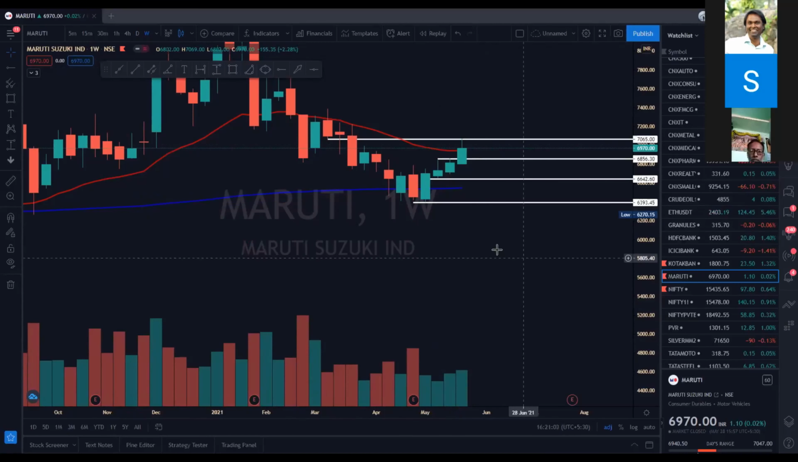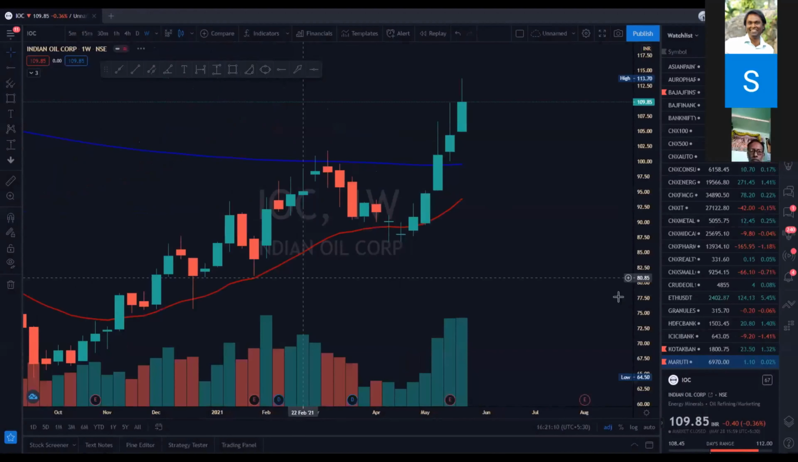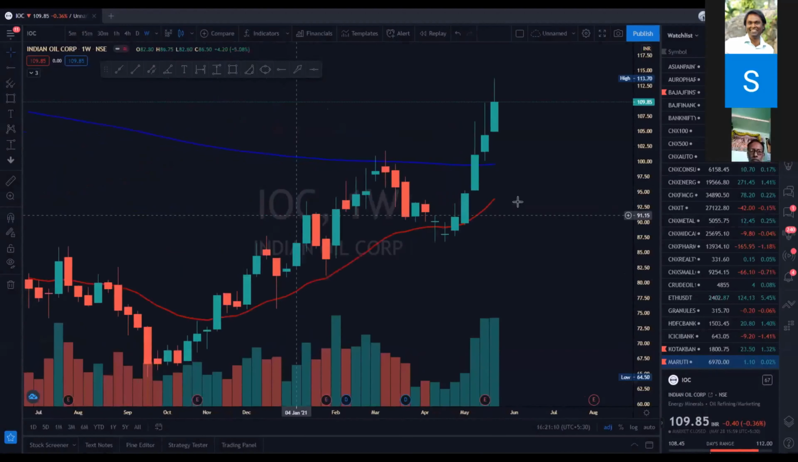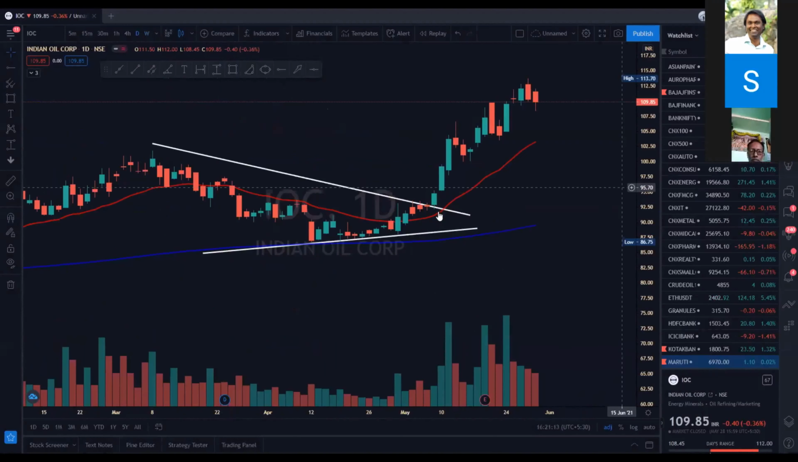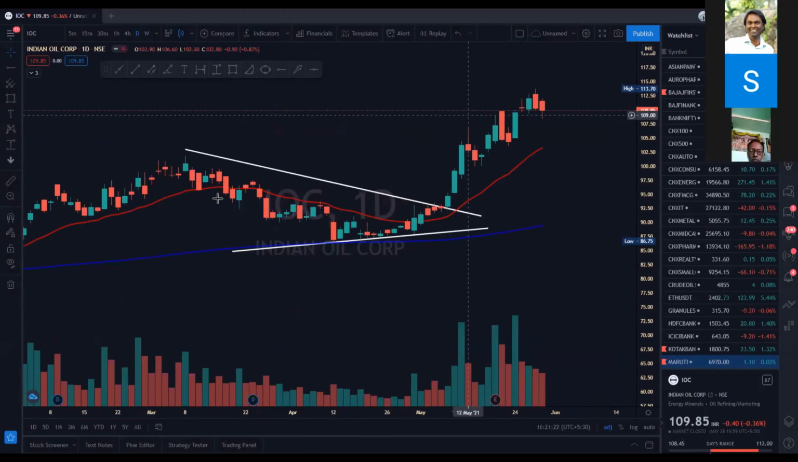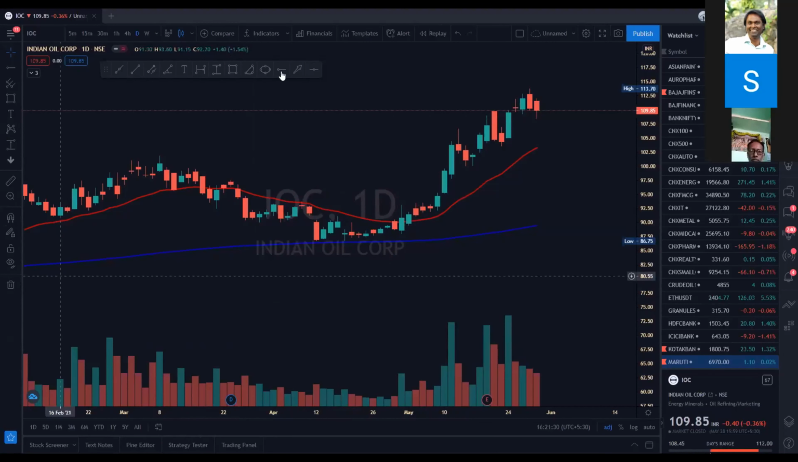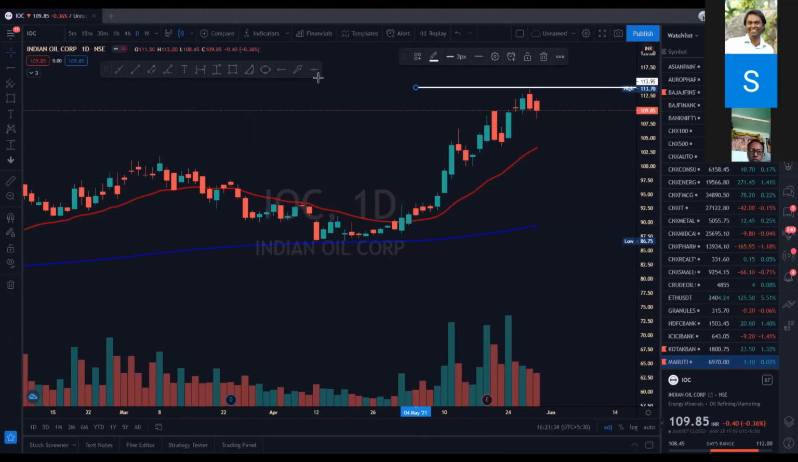Take IOC or GAIL. Okay. IOC, let's take IOC, Indian Oil Corporation. Okay. So I traded IOC at this level, 92. I booked it at around 107. So it's a classic breakout pattern. So let me delete everything. So we are trading in IOC. So we are marking up the high and we are marking up the low, which was 6th May. Okay.